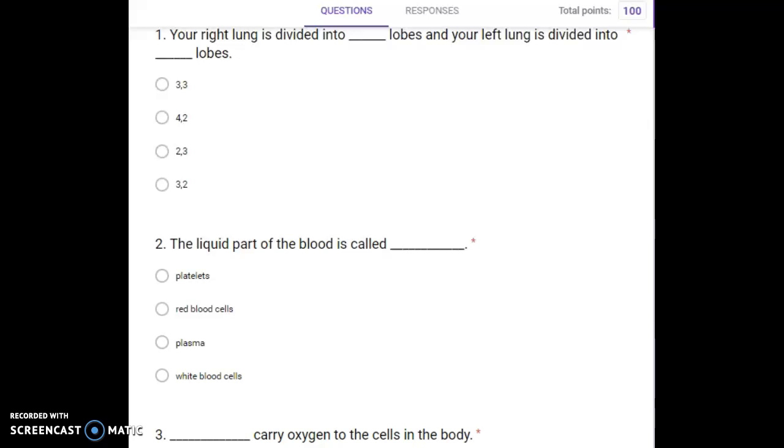Number 1. Your right lung is divided into blank lobes and your left lung is divided into blank lobes. 3 and 3, 4 and 2, 2 and 3, 3 and 2. Number 2. The liquid part of the blood is called blank. Platelets, red blood cells, plasma, white blood cells.